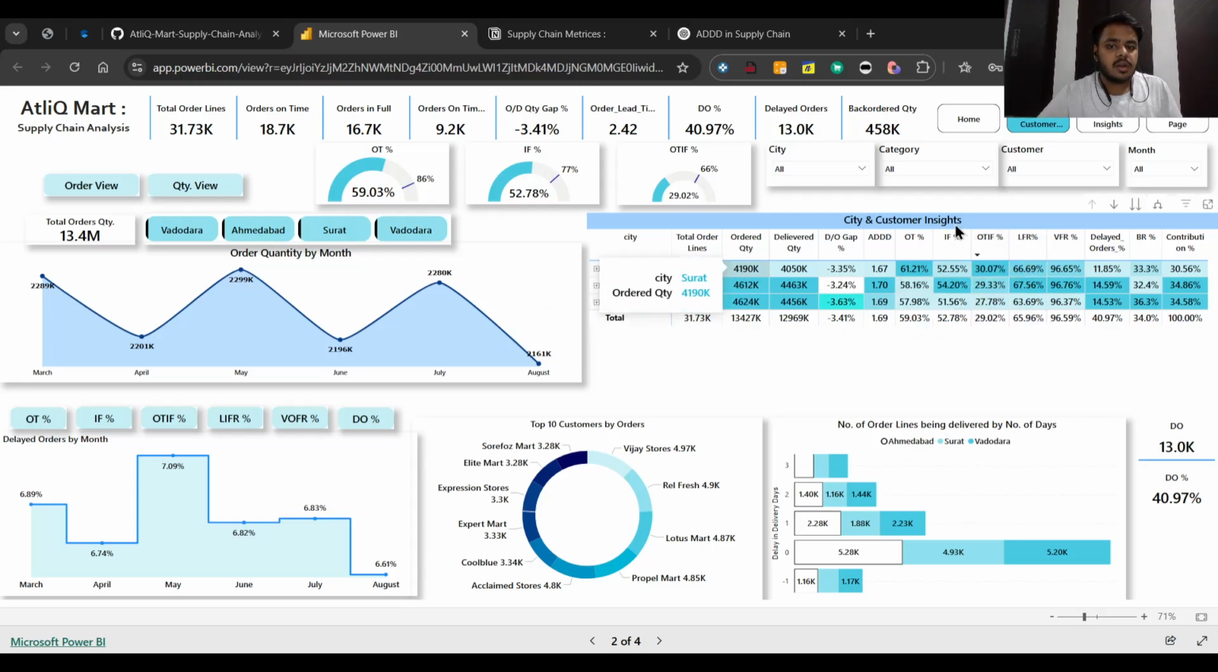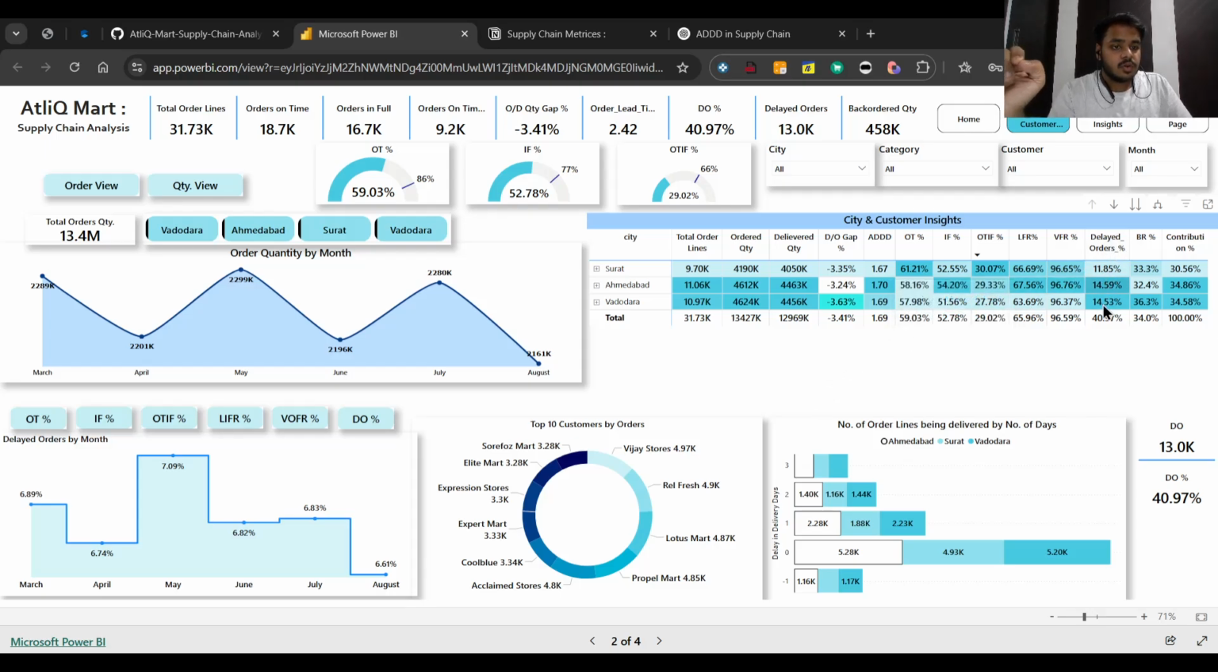So in LFR, Ahmedabad has the highest LFR of around 67.56%, and Ahmedabad also has a good VFR of 96.76%. With respect to the delayed orders, if you see, Ahmedabad and Vadodara have the highest contribution to the order lines. Why? Because they are delivering around 11,000 order lines in the past 6 months.